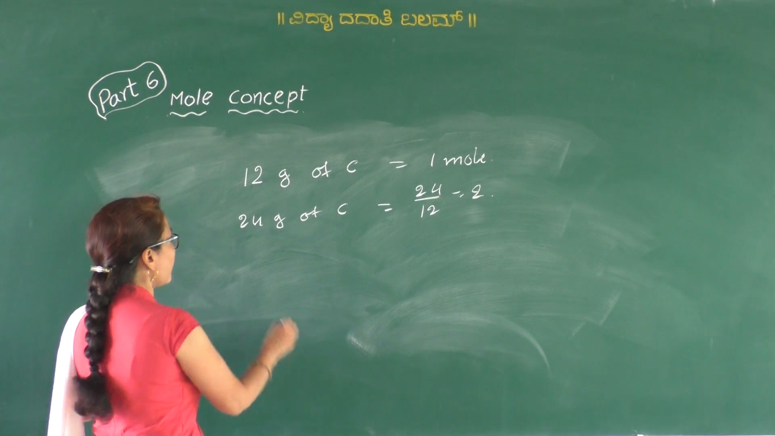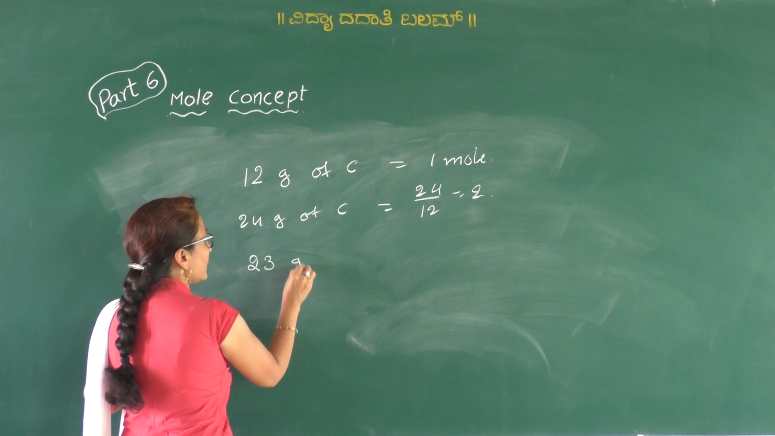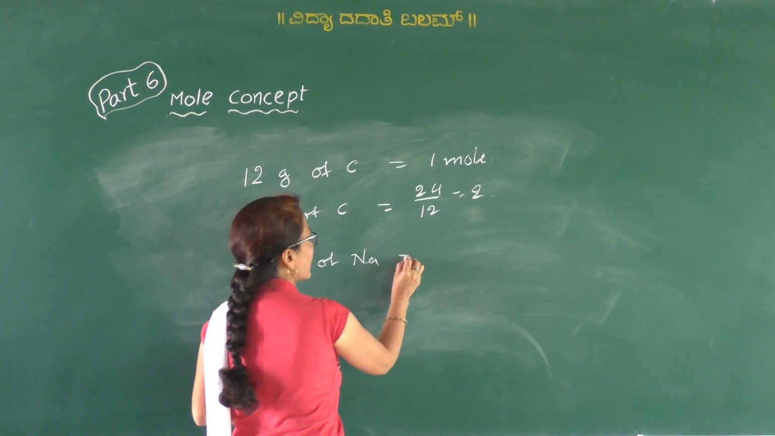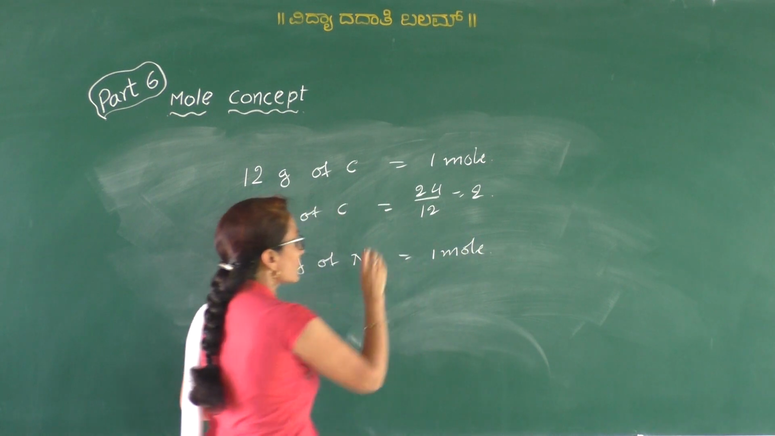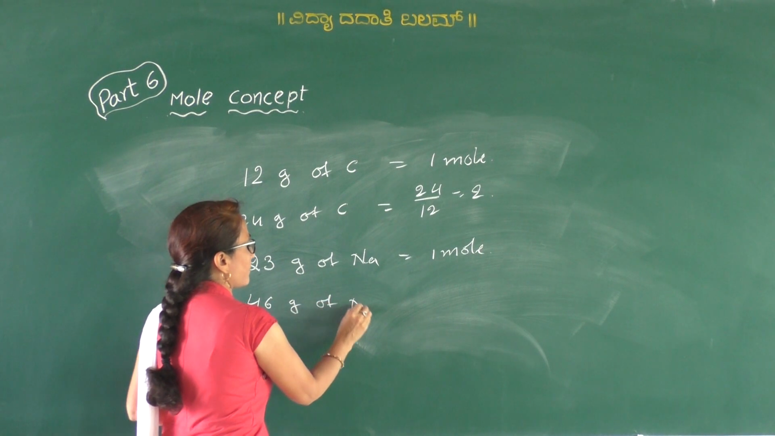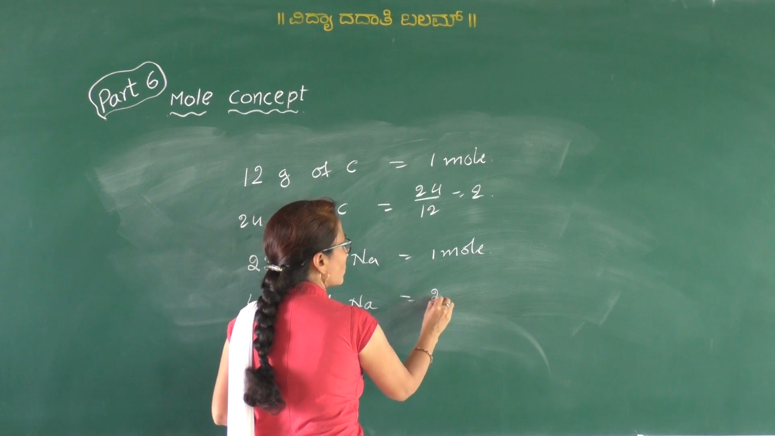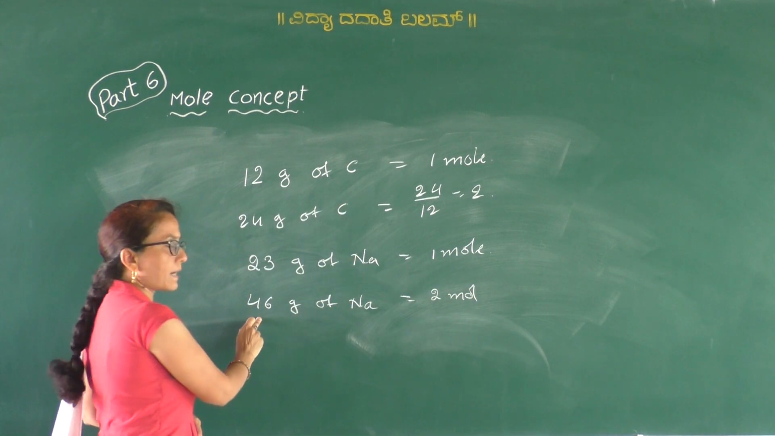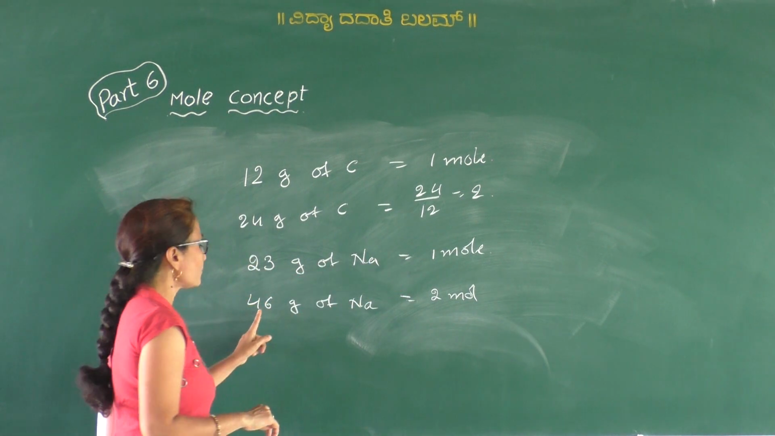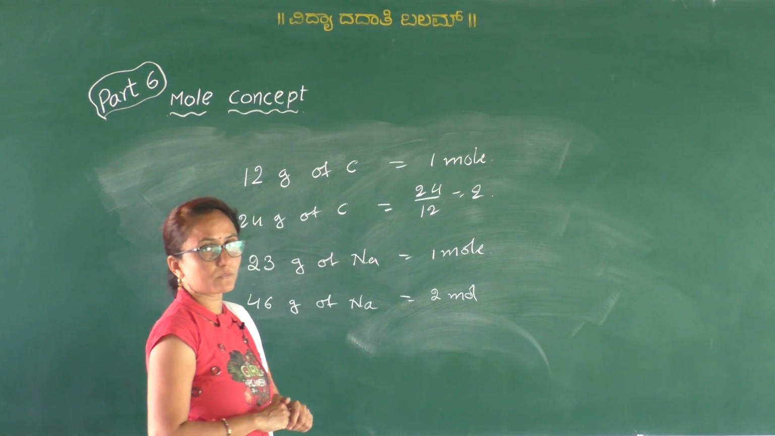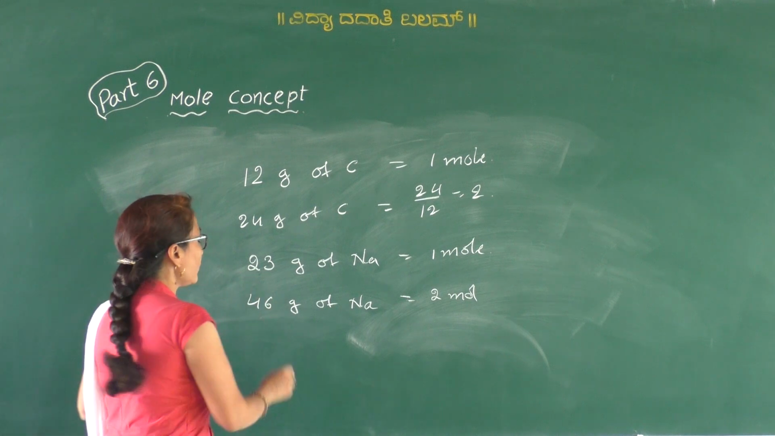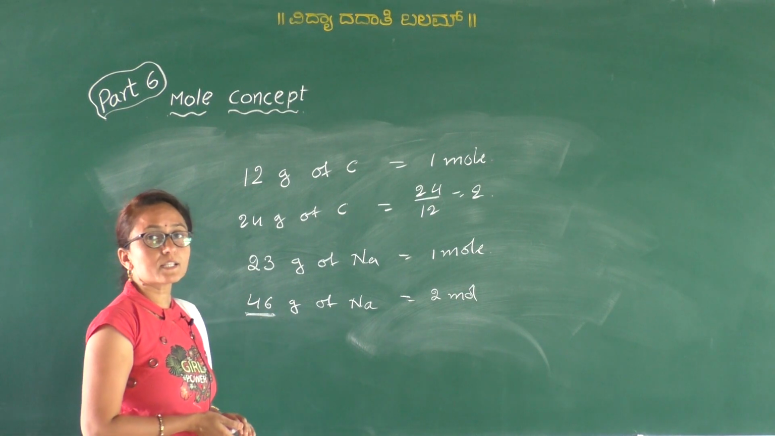Now take another example. If we take 23 grams of sodium, that is equal to 1 mole. So if we take 46 grams of sodium, then the number of moles present is equal to 2 moles. The mass is doubled, so the number of moles is also doubled. So 23 grams of sodium means 1 mole and 46 grams of sodium means 2 moles of sodium. Similarly, we can calculate the number of moles if we know the mass of the substance.